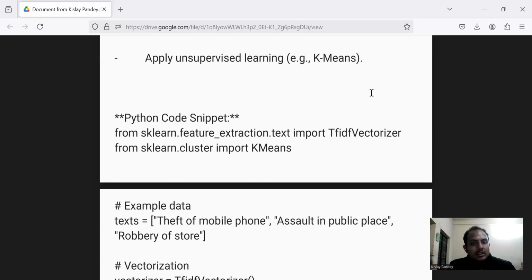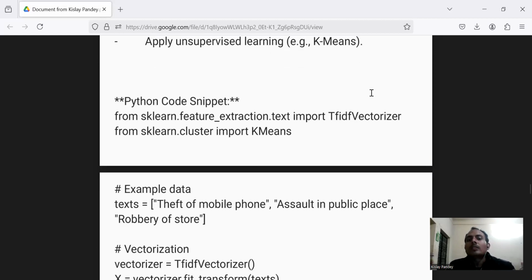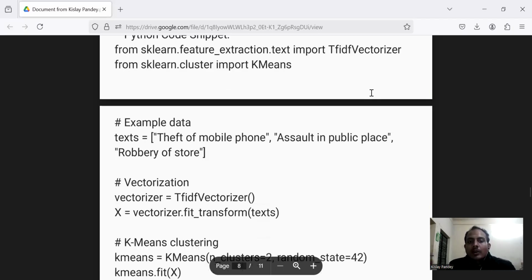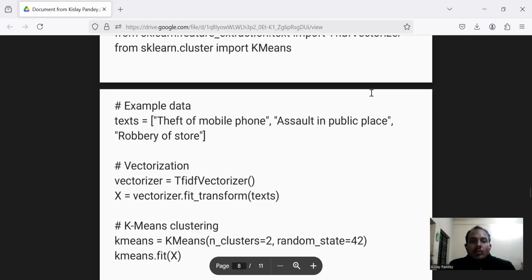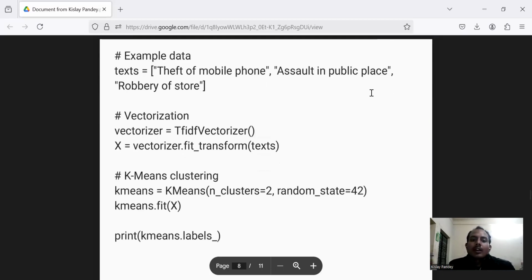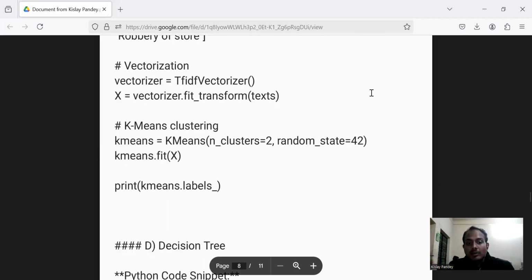From sklearn.feature_extraction.text import TfidfVectorizer. From sklearn.cluster import KMeans. Example of data: texts is equal to theft of mobile phone, assault in public place, robbery of store. Vectorization: vectorizer equals TfidfVectorizer, X is equal to vectorizer.fit_transform(texts). K-means clustering: kmeans with n_clusters and random_state 42, kmeans.fit(X). Print kmeans.labels_.